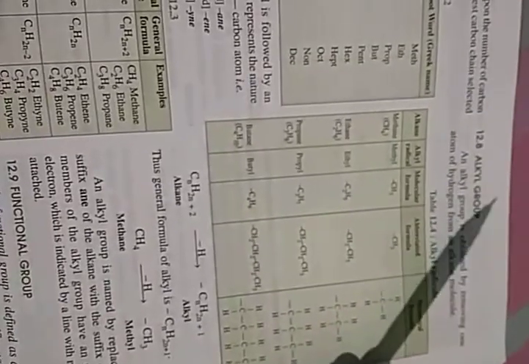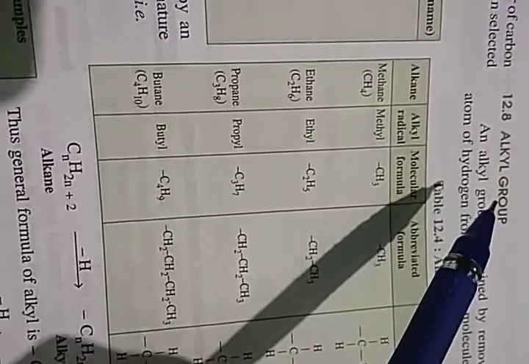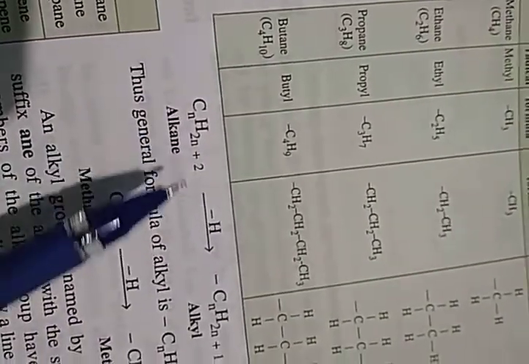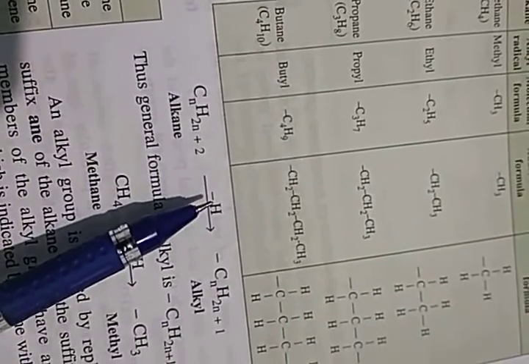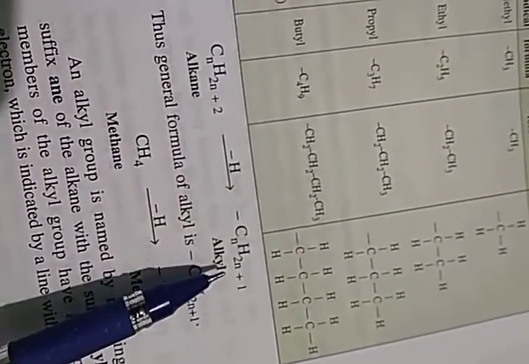Hello, my dear friends. In our last class, we had seen what is alkyl group. When from alkane one hydrogen atom is removed, now it is alkyl group.